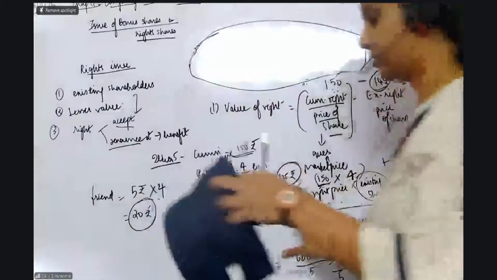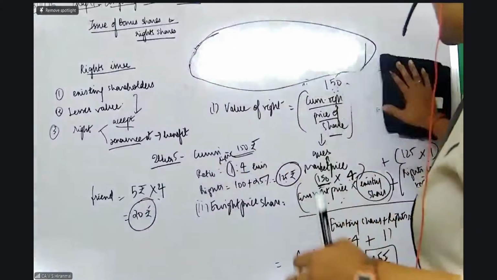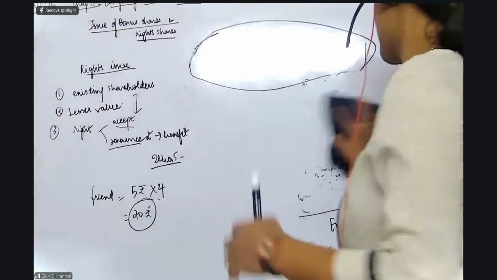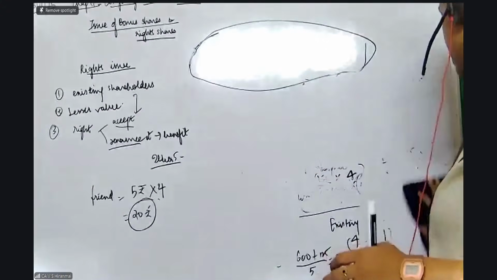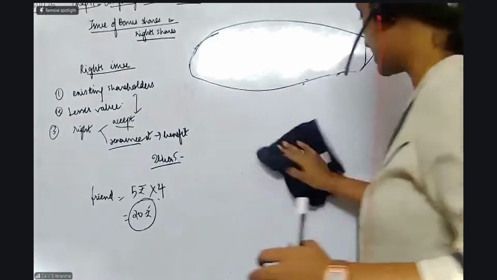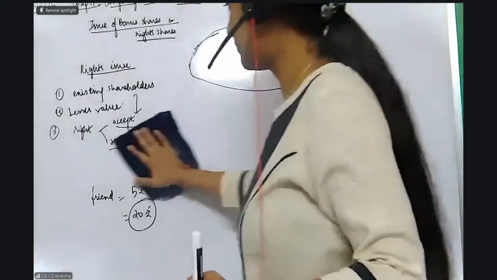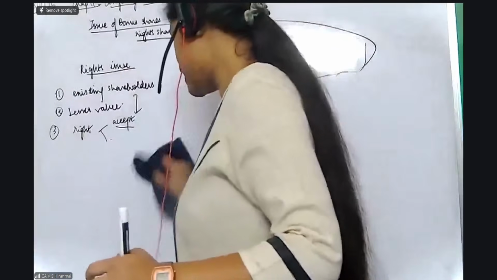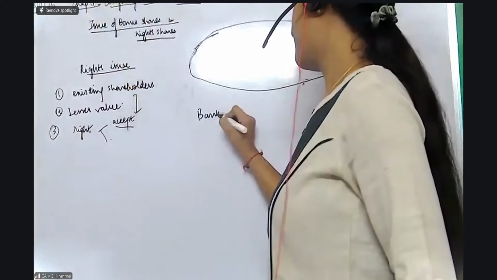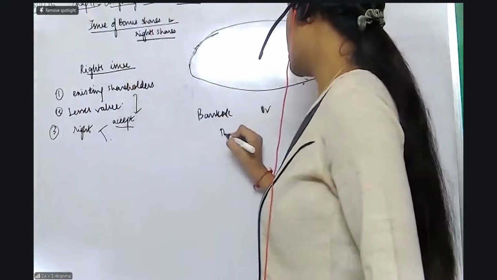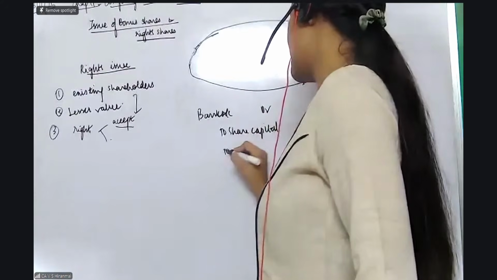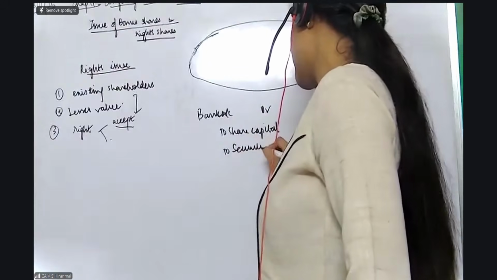See, this particular one is a type of question wherein you will just get the value of right. That's all. Value of right, ex-right price, you compute this and write the answer. Here you don't need to pass any accounting entry. But my dear students, when the rights issue is taken up by the existing shareholders, which entry will come? Simple entry, bank account debit to the share capital. If over and above the face value, then securities premium will come in the question.